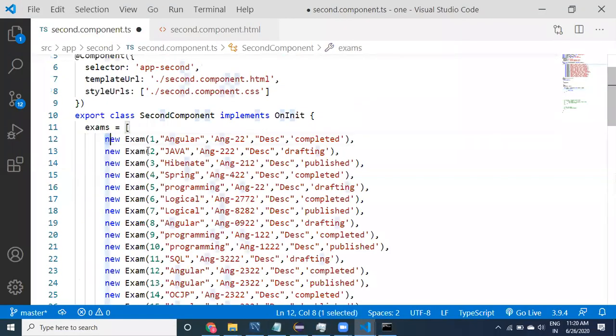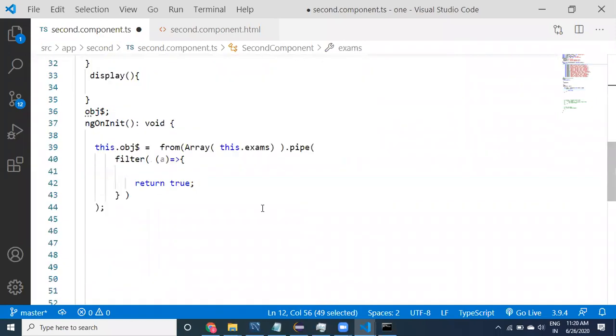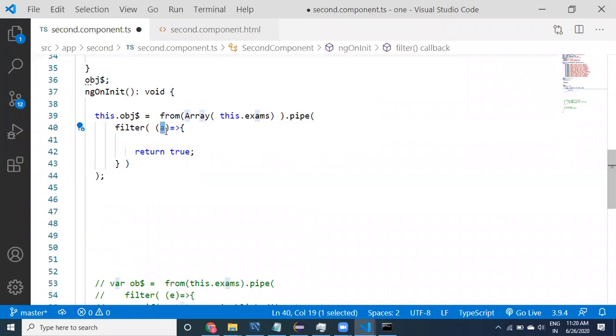Meaning that here we have 15 objects, right? First this object is going to come to this particular filter method. Then by taking that object, you can write any logic to decide whether that object is useful for you or not. That is nothing but filter here.